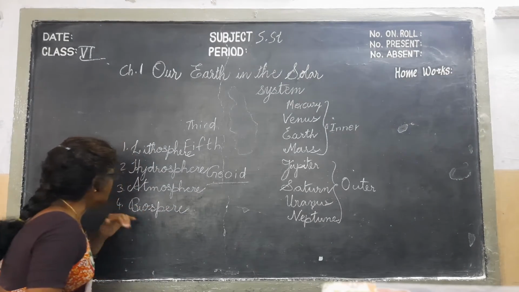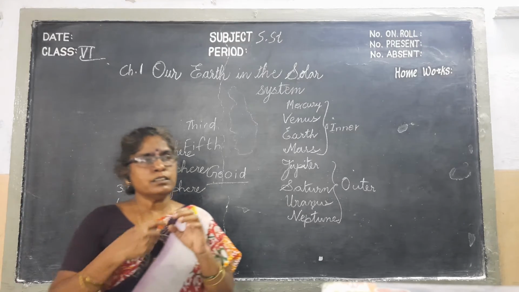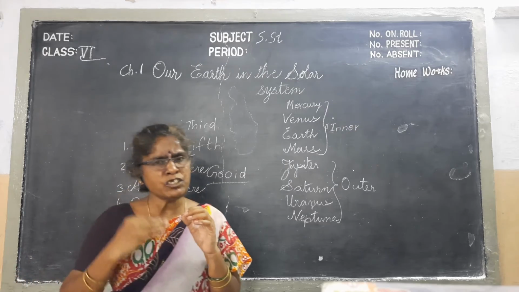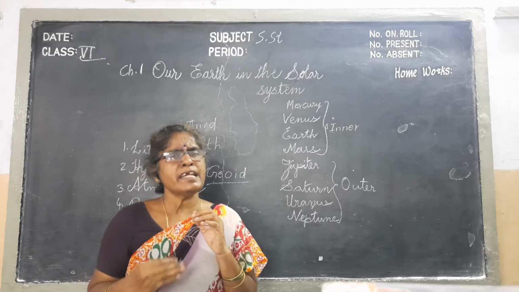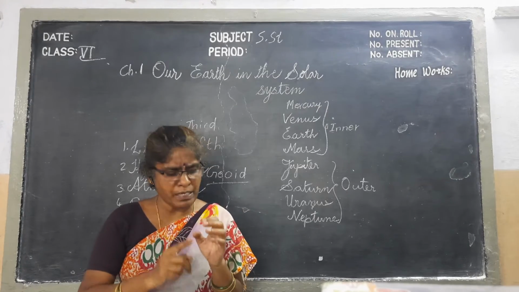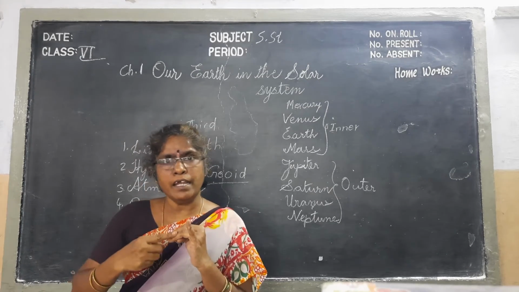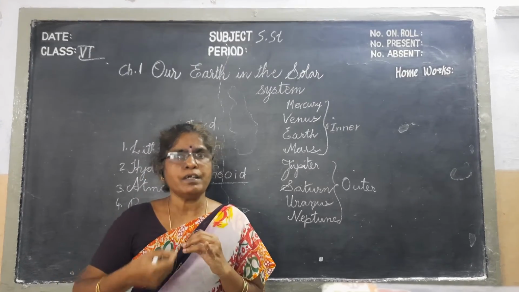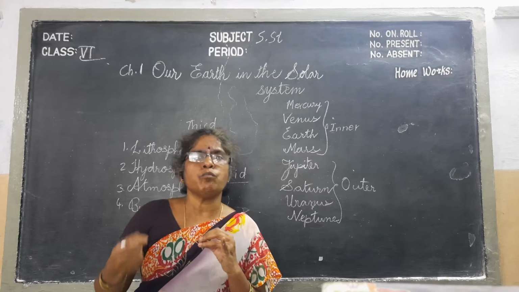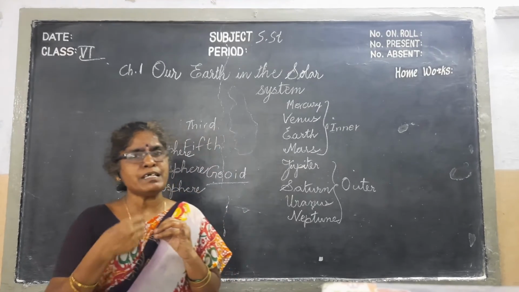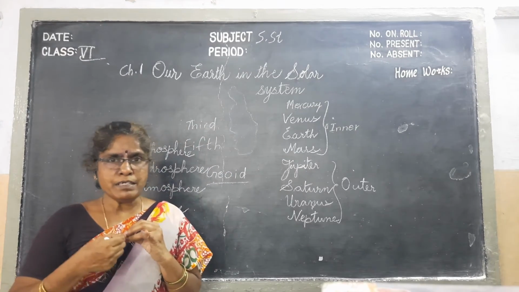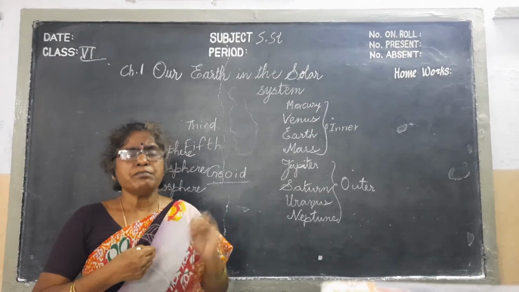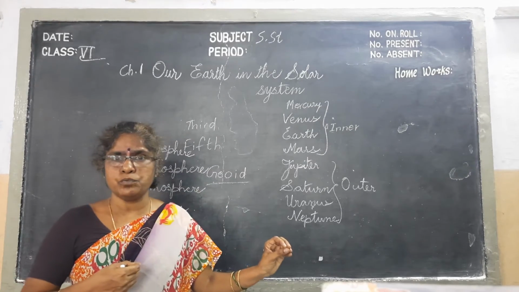And the last one is the biosphere. Here, the layer which is making the earth suitable for life. That means land, water, air, all come under the biosphere. That means life, whatever concepts and features we need for life, that comes under biosphere.